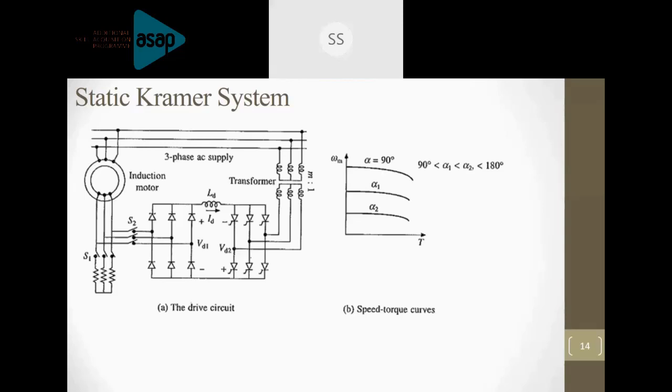So when switch S1 is closed, what will happen? You are going to dissipate the power by means of rotor resistance control, right? And on the other side, if you want to implement the static Kramer system, this is the circuit. The static Kramer system circuit has an uncontrolled rectifier and a smoothing inductor, Ld. The output of the uncontrolled rectifier is DC, which is Vd1, and that will be supplied to the inverter circuit. The other circuit we have is the inverter circuit.